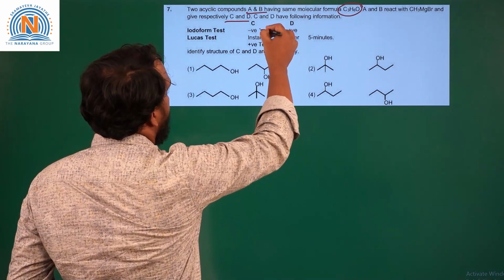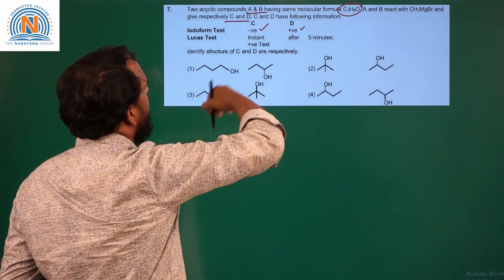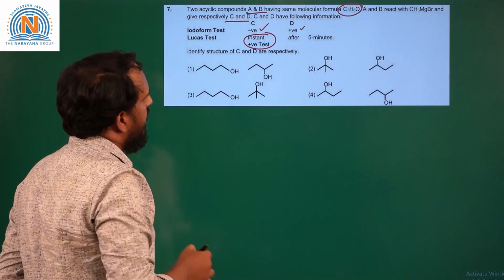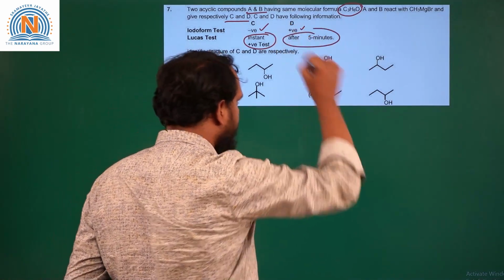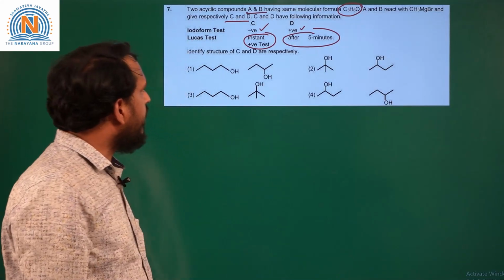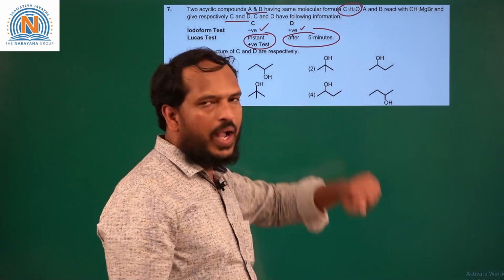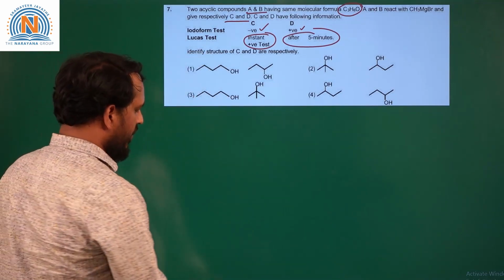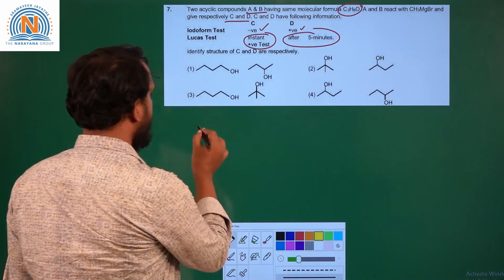So C is giving a negative iodoform test, D is giving a positive iodoform test. C is giving an instantaneous positive Lucas test, whereas D is giving the Lucas test after 5 minutes. Okay. So now we can see that this C3H6O has one double bond equivalent. So with C3H6O we can write two compounds.